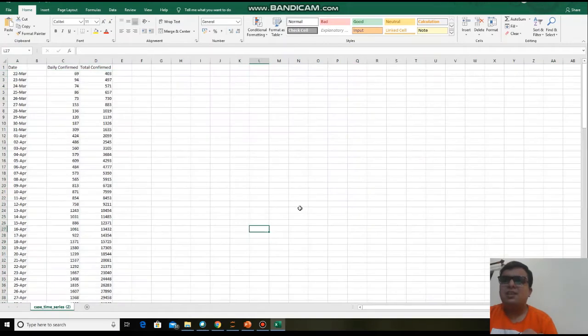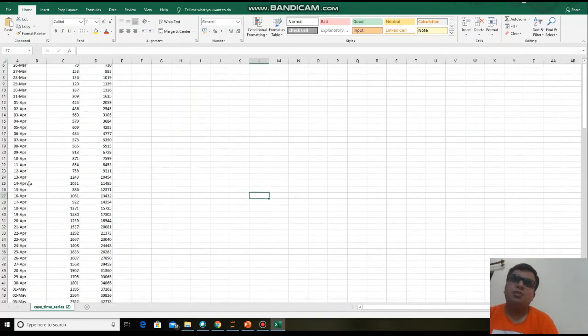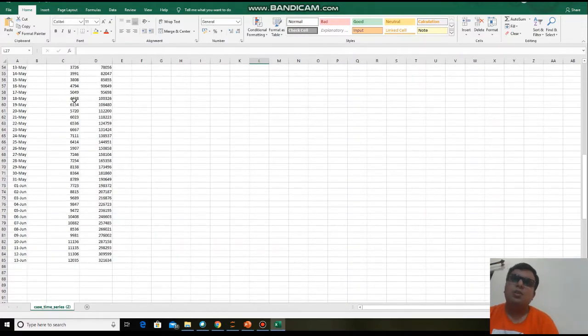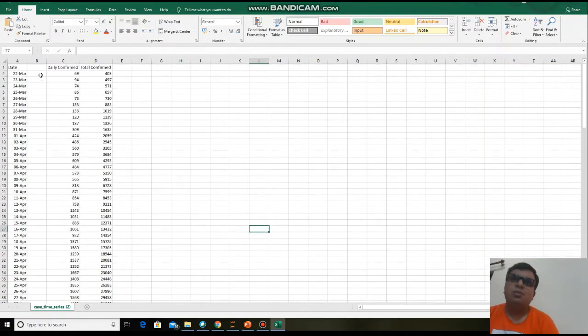Excess data also affects the efficiency of your model. That's why I'm not taking that data. From 22nd of March your lockdown is applicable till now. So I want to give a day number to these dates, so that you will get an idea how many days we have had a lockdown. Like 1, 2, 3.